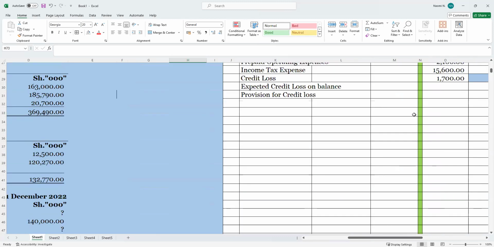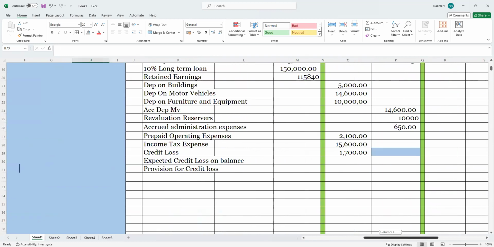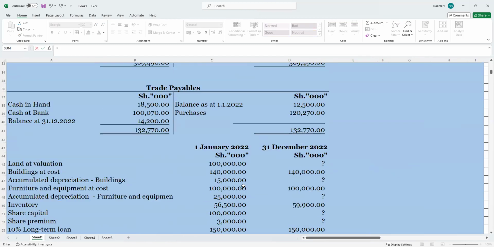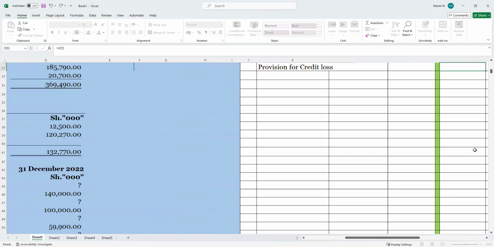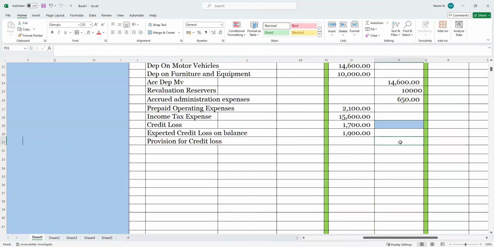Then we come here, and we say that for the expected, of course, expected will have, what do you call it, a debit entry. We just come here and pick the figure, and also this other side, we will do the same. Can just do like this. Okay, that's done. Then we will come here and continue with our own calculations.